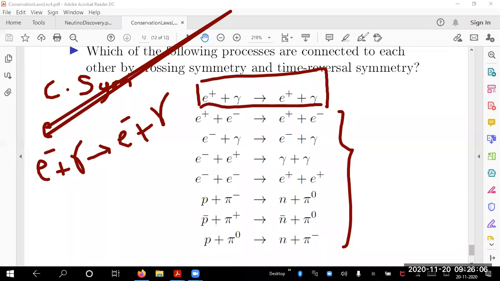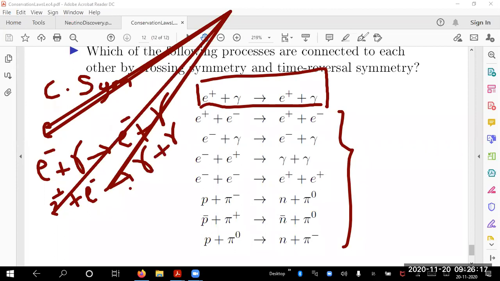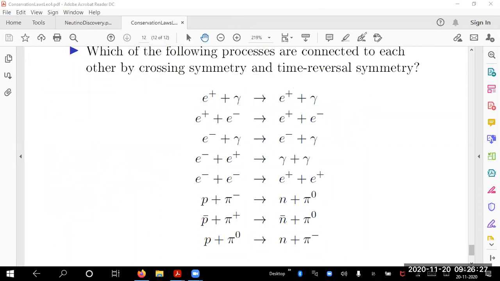Then one more process: E plus E minus giving rise to gamma plus gamma. Okay, fine. Gamma plus gamma, that is there. E minus plus gamma, this is there. So this is related to this. That's what is told. Let me erase all these things and start again because it has crosstalk.